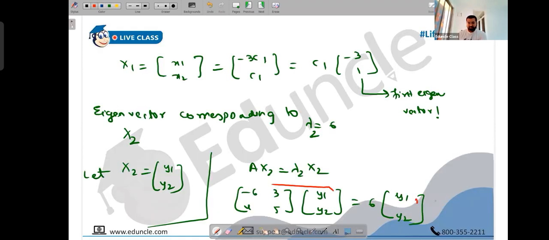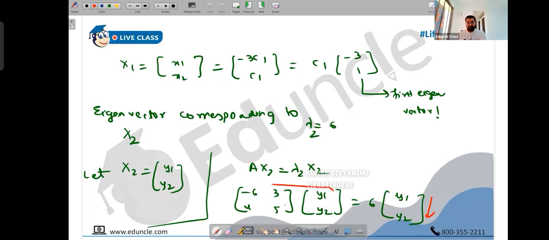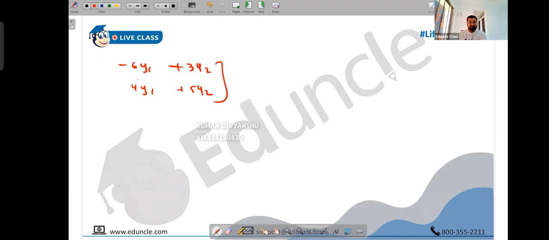So what do we have? Let's multiply. Minus 6y1 plus 3y2, minus 6y1 plus 3y2, and then 4y1 and 5y2. This will be equal to 6 into y1 and y2, so this is 6y1, 6y2. Equate, again, you will get only one general relationship this time.